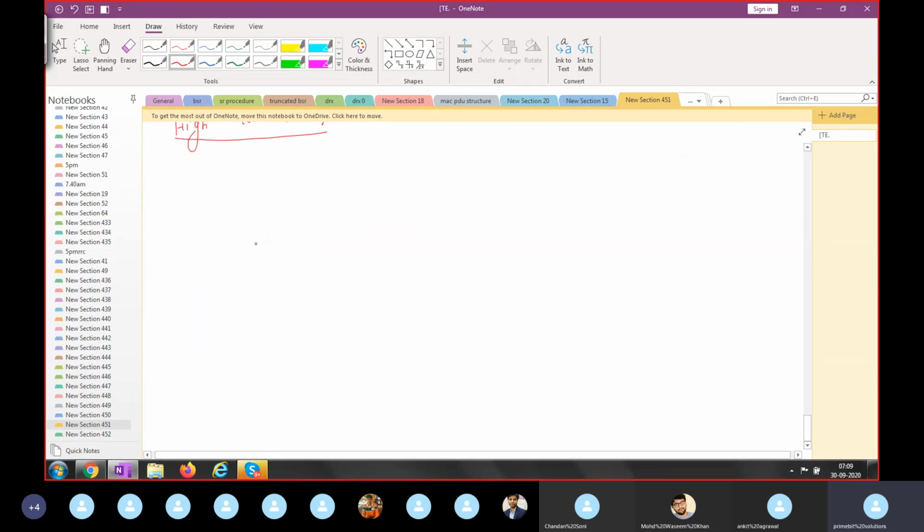Your mobile has two types of protocol: the core network protocol and the radio protocol.